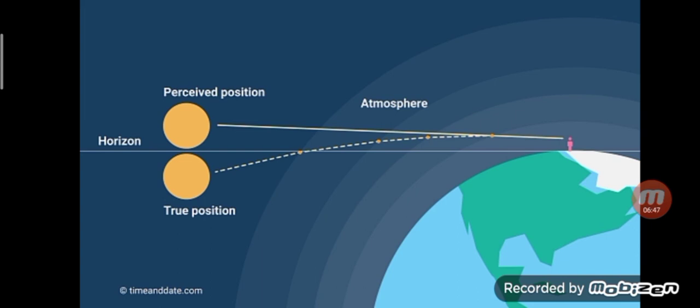So here you can see a man who is watching the sun. So what is the actual position, that is the true position of the sun? He is able to see the perceived position due to refraction in the upper atmosphere.